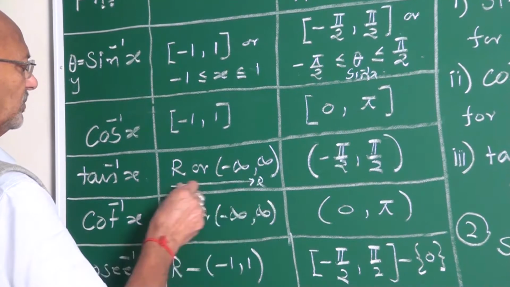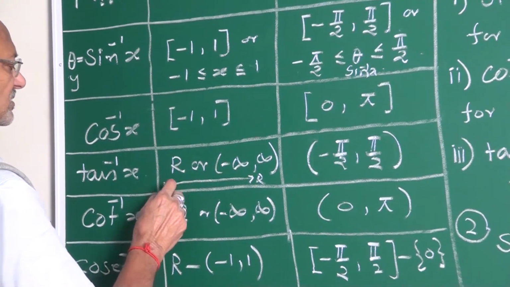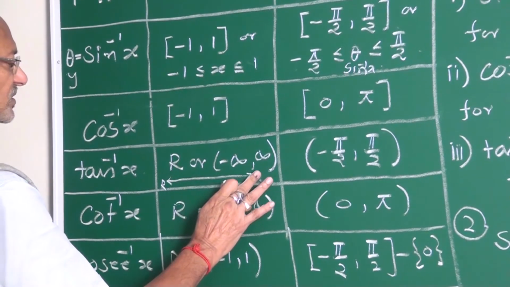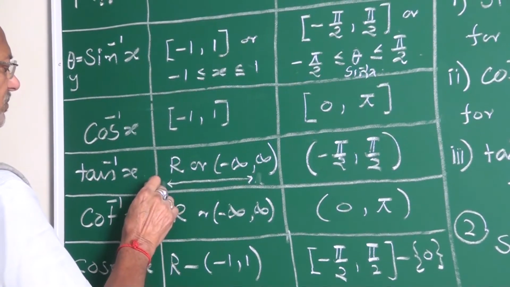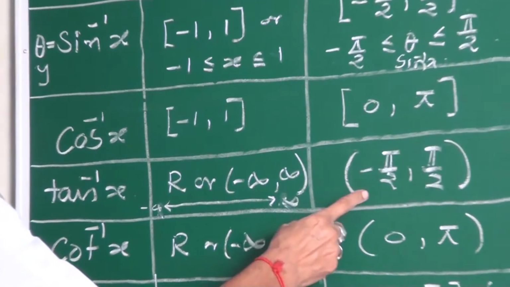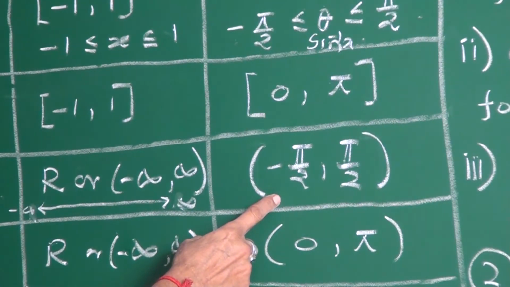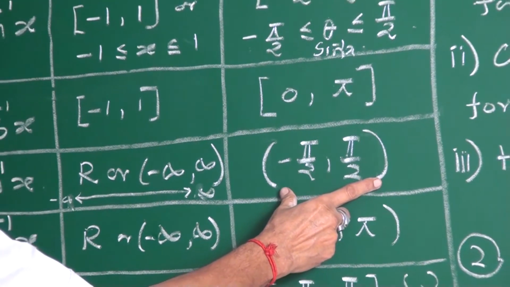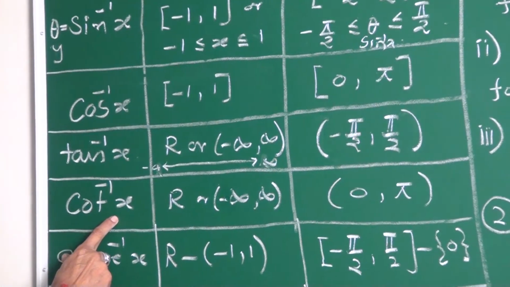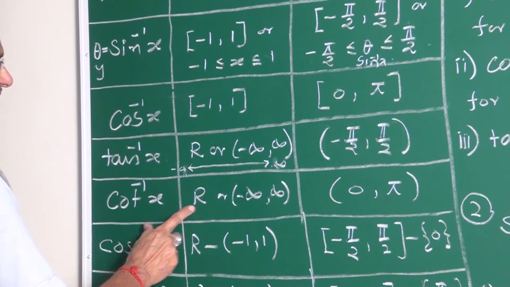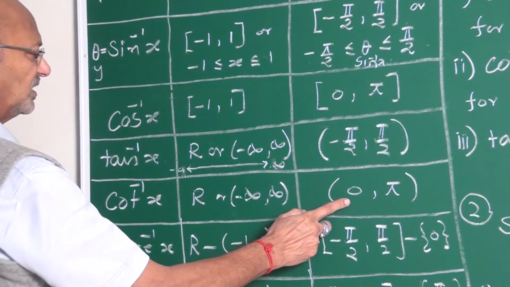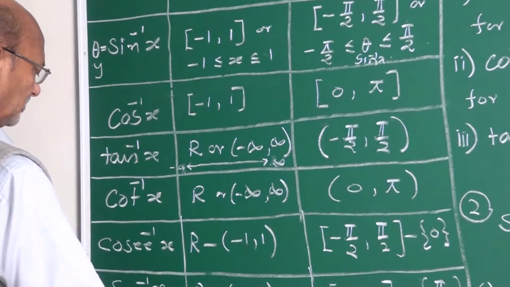This side is plus R, this side is minus R. Or you can write, this is what? Minus infinity to plus infinity. And this is what? Range. Minus pi by 2 to plus pi by 2. It is an open interval. Open interval, remember. Cot inverse x. Set of real numbers, otherwise the interval minus infinity to plus infinity. Now, what is the range? 0 to pi, open interval.